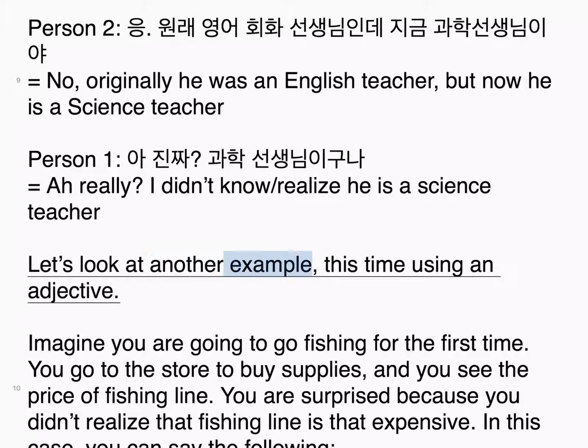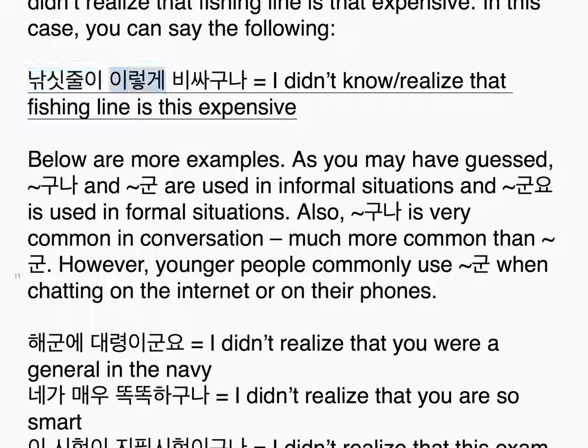Let's look at another example, this time using an adjective. Imagine you are going to go fishing for the first time. You go to the store to buy supplies, and you see the price of fishing line. You are surprised because you didn't realize that fishing line is that expensive. In this case, you can say the following. 낚싯줄이 이렇게 비싸구나. I didn't realize that fishing line is this expensive.